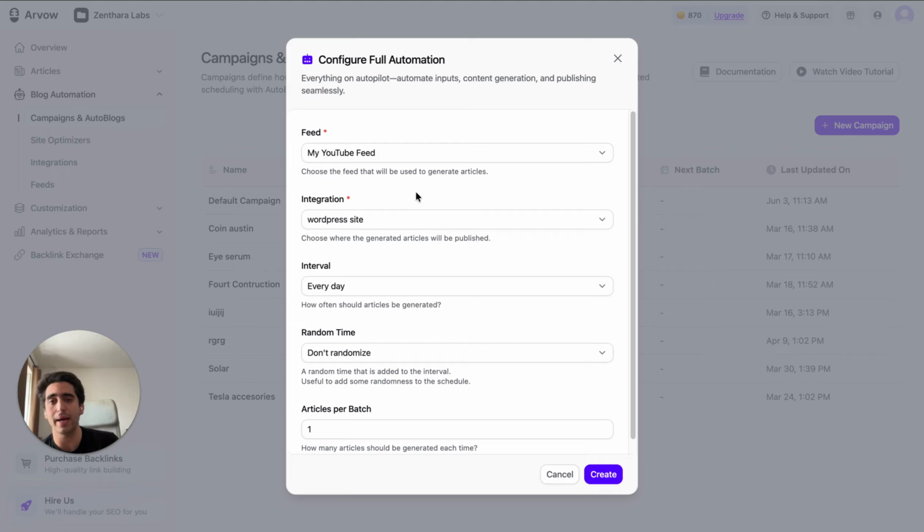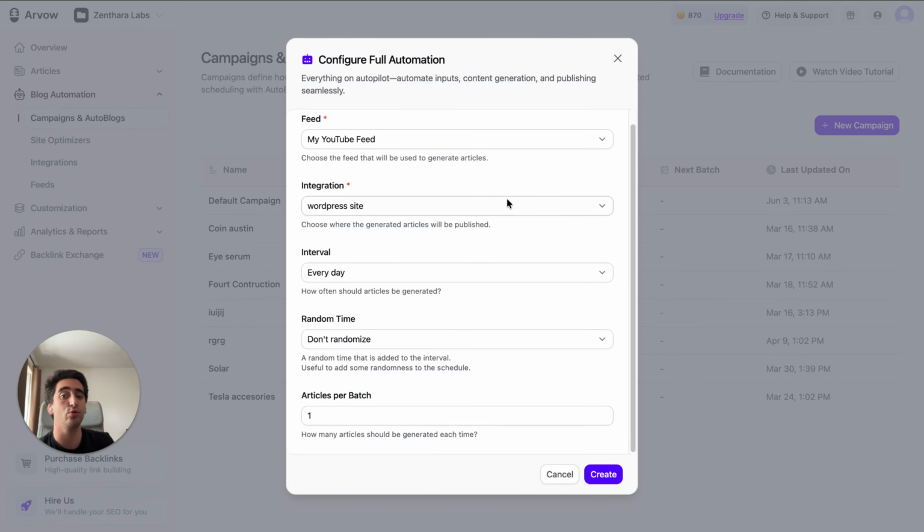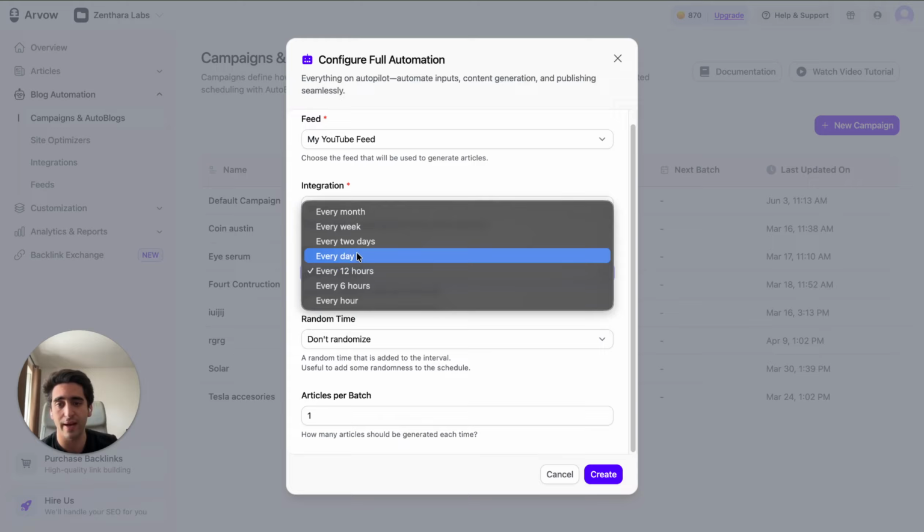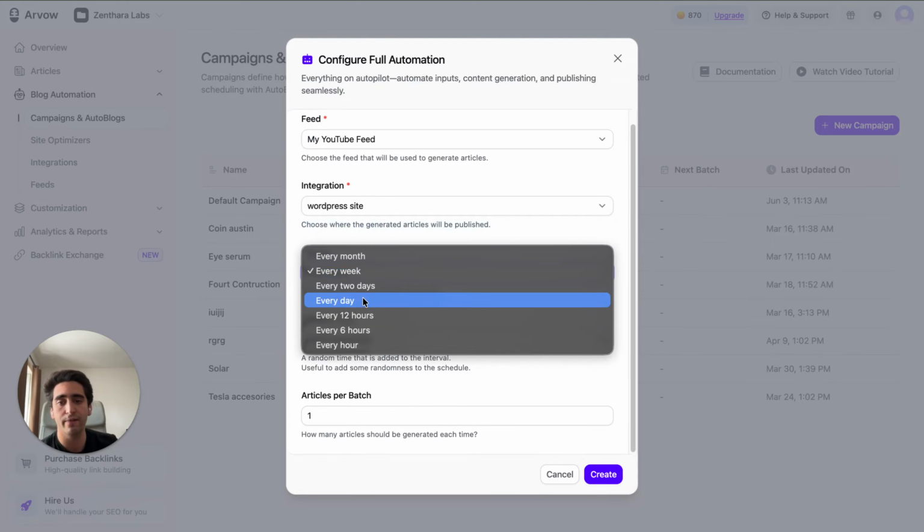So every time I publish a video on YouTube, Arvow will get that video, generate an article about it, and publish it to my WordPress site automatically. I don't even have to log into any platform or be aware of when your YouTube channel publishes new videos. Then you can define the frequency and the quantity of articles. Let's keep this to one a day, but you can also do one every 12 hours, one every week, whatever fits your needs and your workflow.